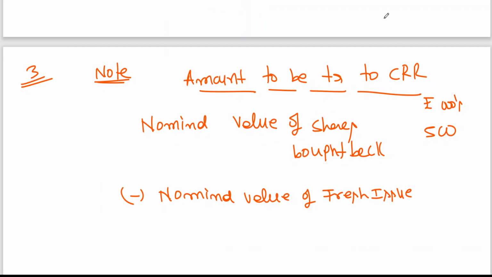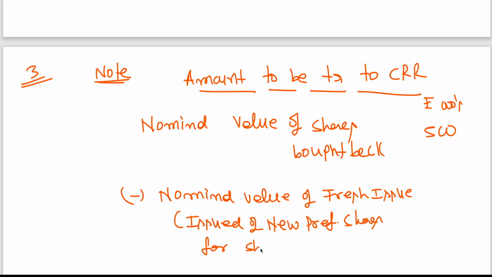Nominal value of fresh issue is about the issue of new preference shares for the purpose of buyback.